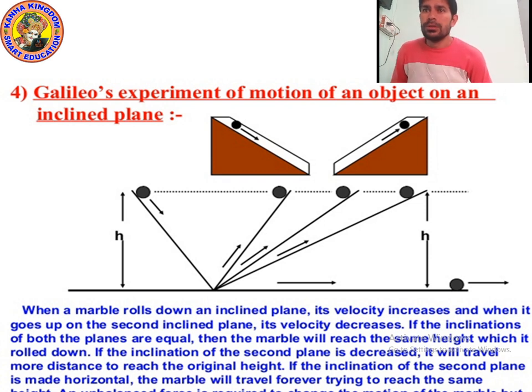Kids, in lower classes you might have studied there are different types of force: magnetic force, electrical force, gravitational force, friction force, mechanical force. Force can move a body at rest, force can stop a moving body, force can change the speed of a moving body. Now, point number four is force can change the direction of a moving body.